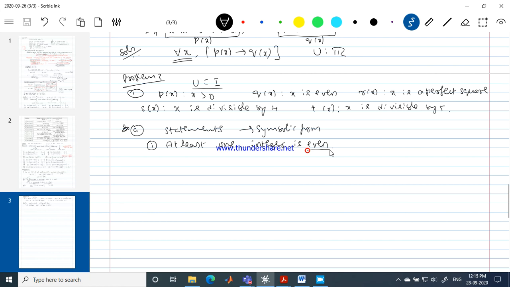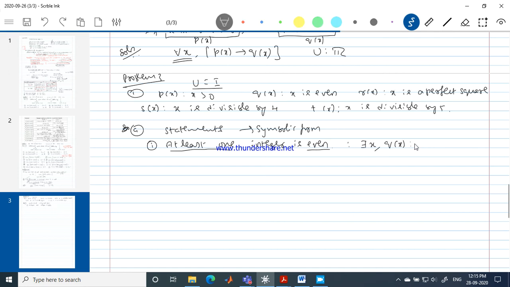Look at the statements here. P of x is x is an integer, Q of x is x is even. I am talking about at least one, which means I am talking about the existential quantifier. So this is there exists x, Q of x. That's all. What is the truth value of this one? We can find at least one even integer in the universal set. Is it true? Yes, it's a true statement.